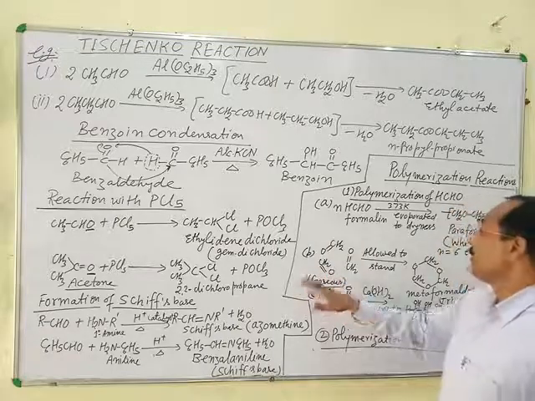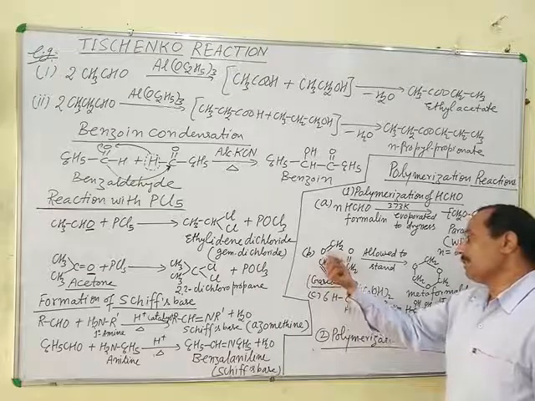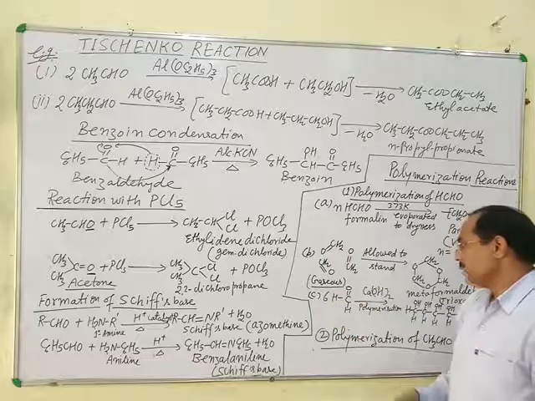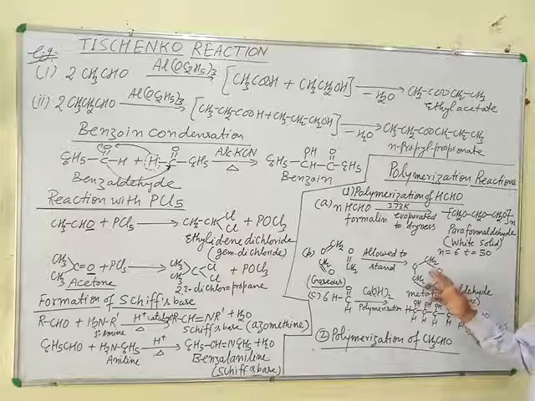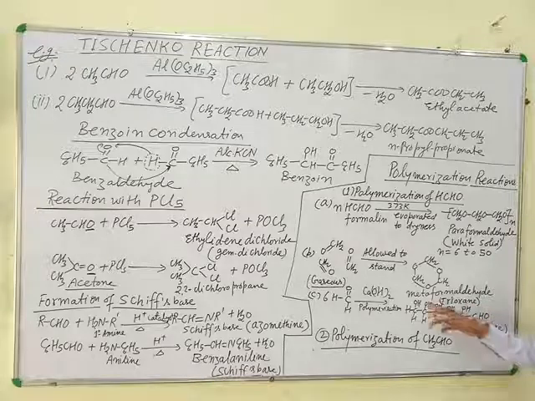Next, when three molecules of gaseous formaldehyde are allowed to stand, then metaformaldehyde is formed. This is metaformaldehyde. It is also known as trioxane.